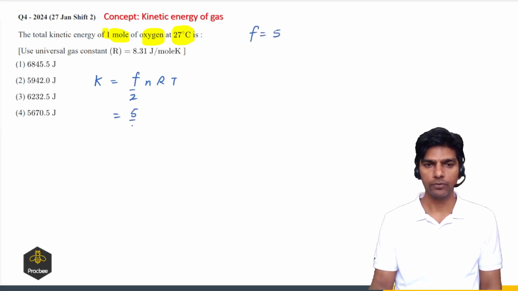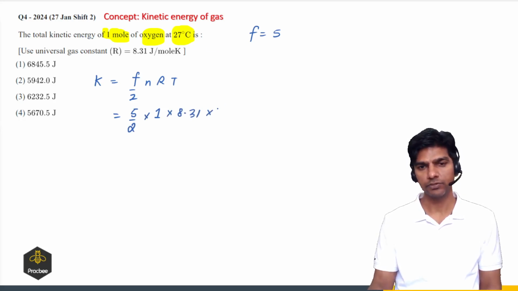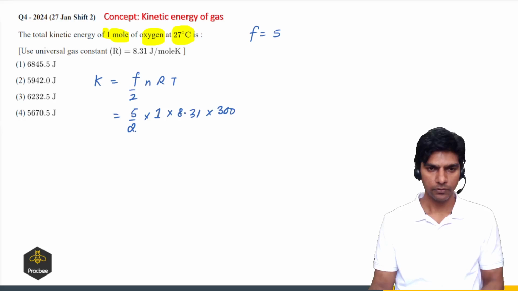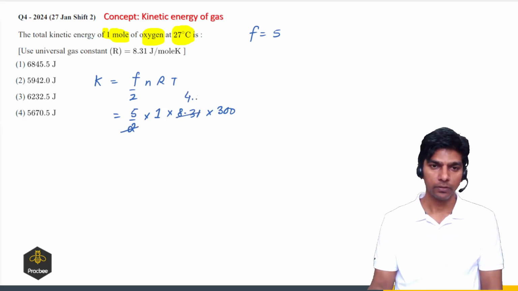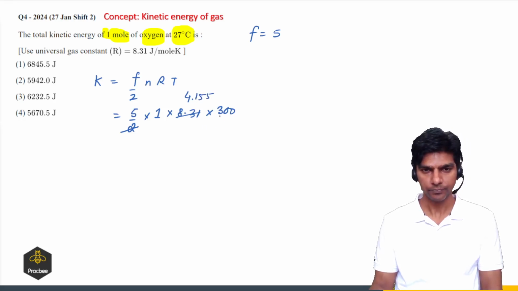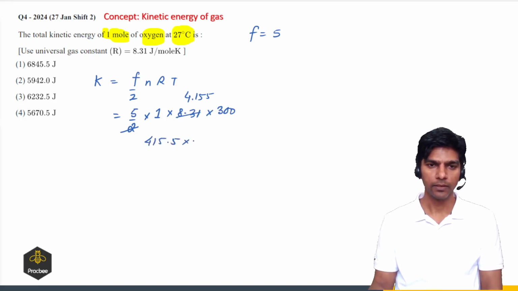This will be 5/2. Number of moles is given as 1. R is given as 8.31. And temperature is 27 degrees Celsius, which is 300 Kelvin. If you simplify this, it comes out to be 4.155, and this will be 15 times 4, correct, 415.5 times 15. So it comes out to be nearly 6,000 something. So option 3 is the right answer.